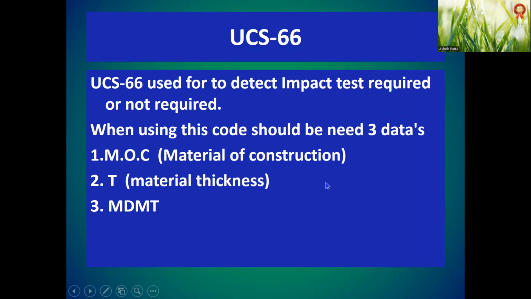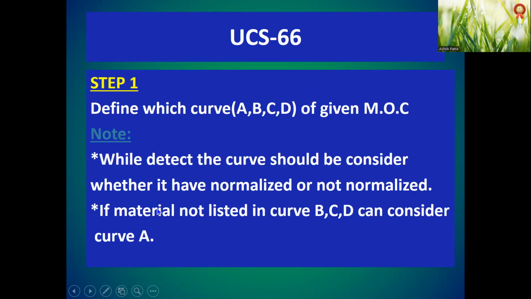When using this code, we need 3 data: MOC, material of construction; T, the material thickness; and MDMT, the minimum design metal temperature. So next we have to go for this UCS-66. We'll stop here.